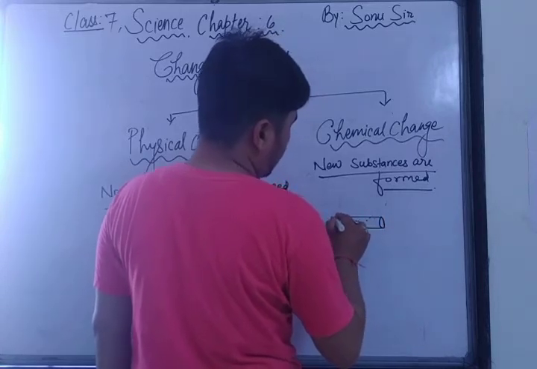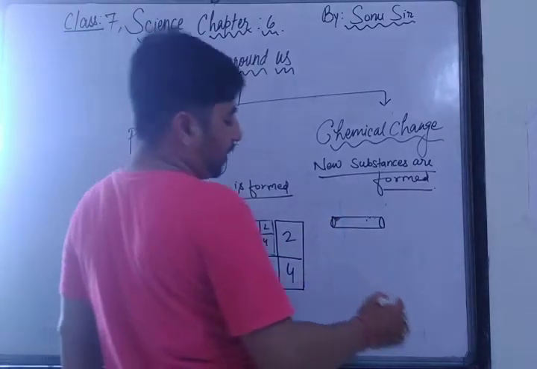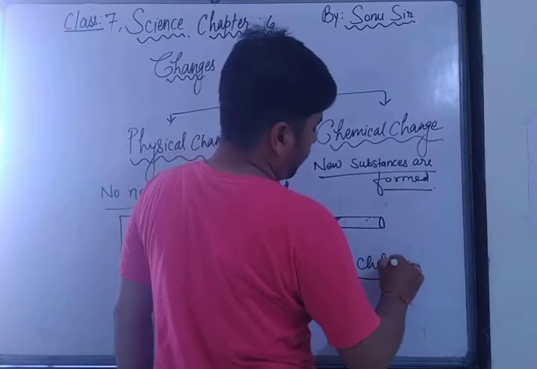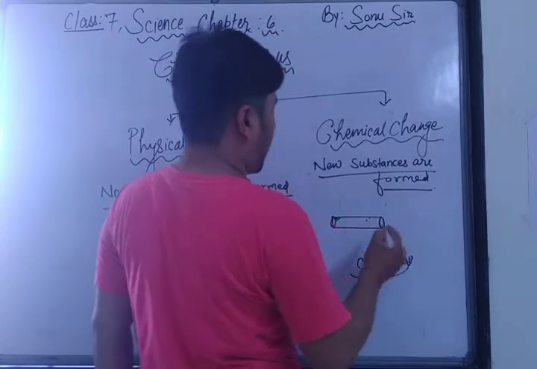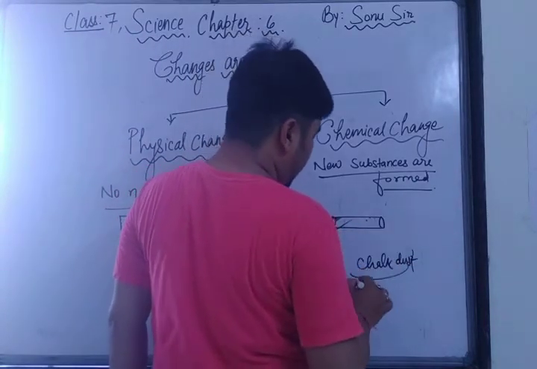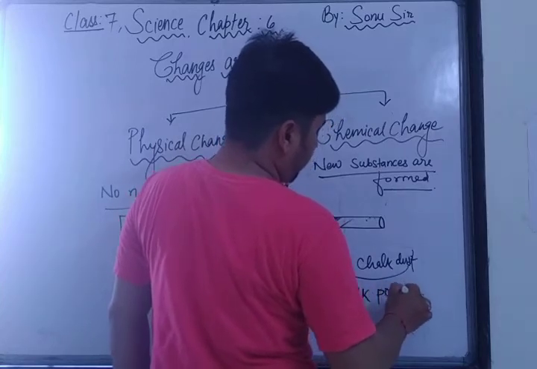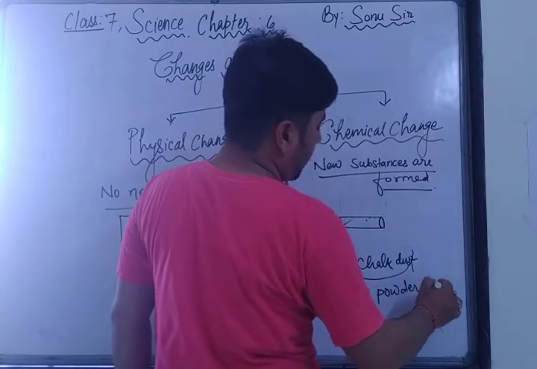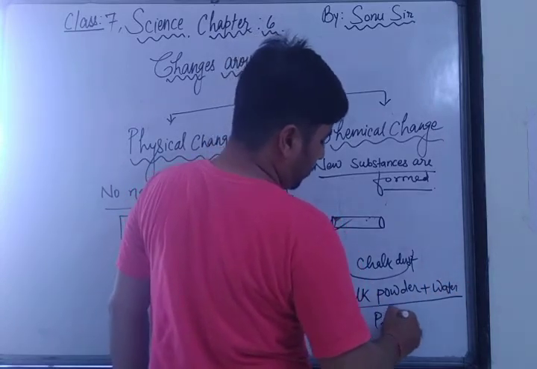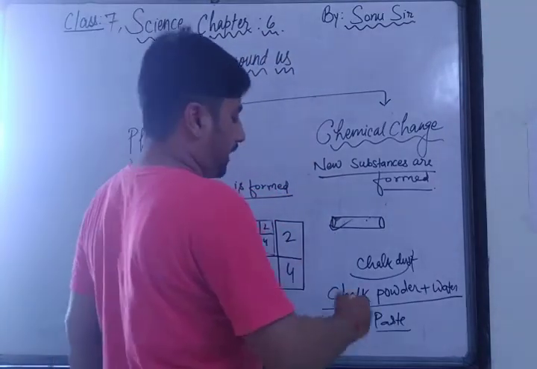Just suppose now the shape of the chalk is still only this one, the black part, whatever I have done. So after that you will see some chalk dust is here. I collect the chalk dust here. Otherwise, if you do not have chalk dust, take a new chalk and make it chalk powder. After making this chalk powder, mix some water inside it and make a paste. Paste, you know? Yes. So as you have mixed the water inside this chalk powder, it has become a paste.